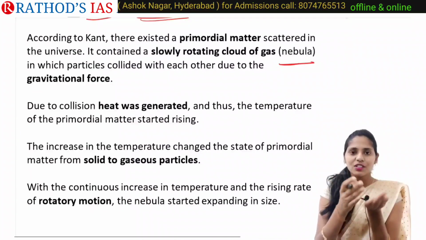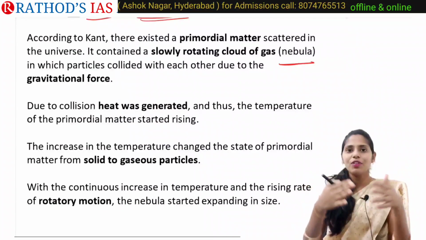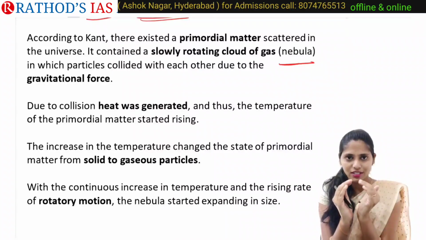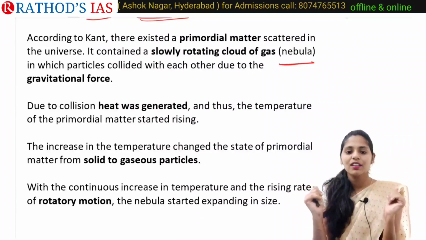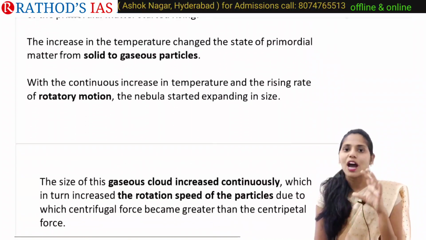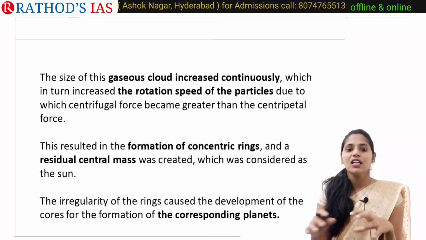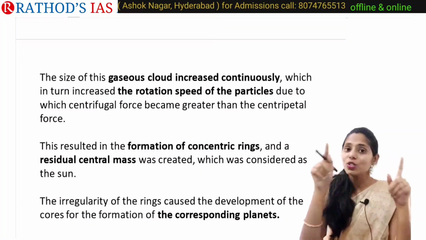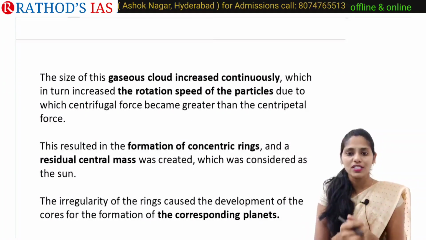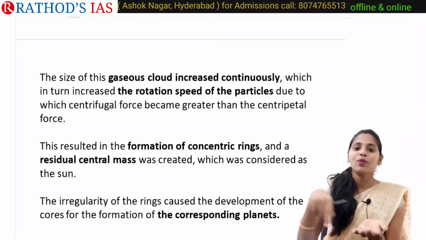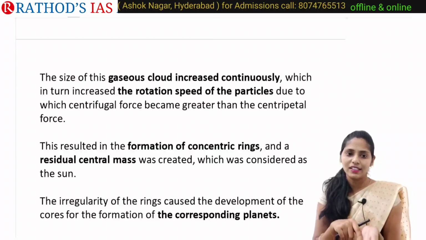Because of this, the nebula started spreading and expanding its size. The size of this gaseous cloud increases continuously, and the rotation speed of the particles increases.